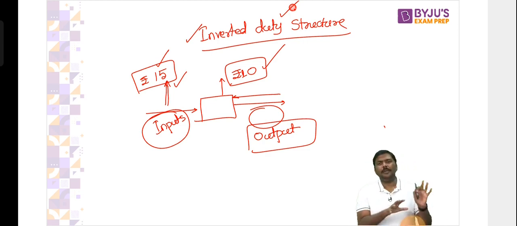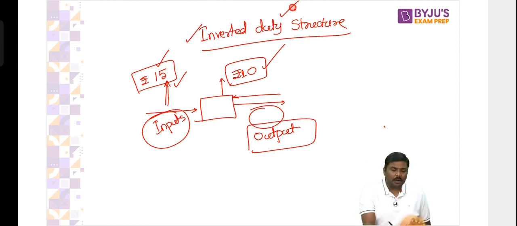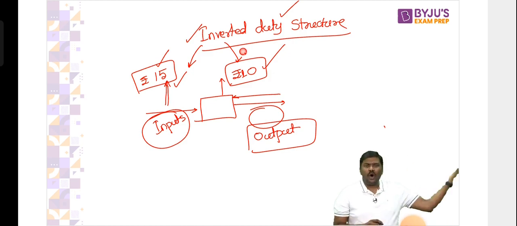Sir, what is the problem here? What is the problem with the inverted duty structure? The problem is very simple. It creates a lot of complication in the tax system. You're paying more, and you're collecting less.